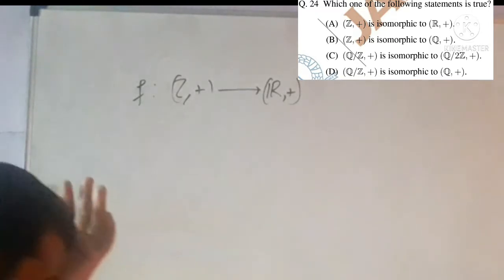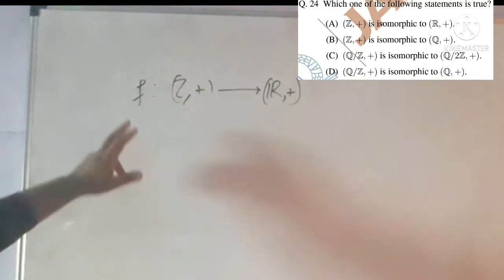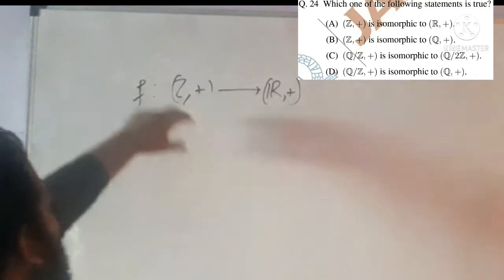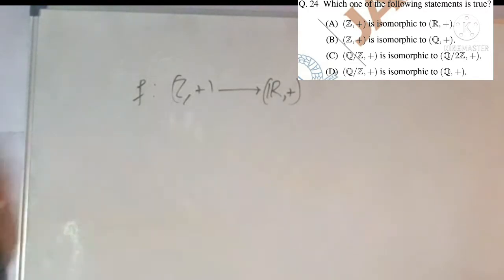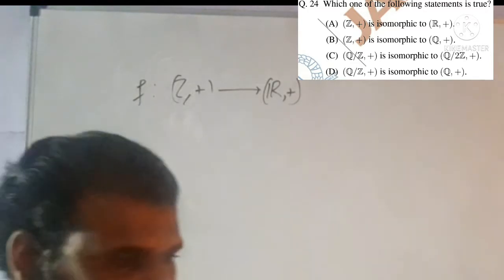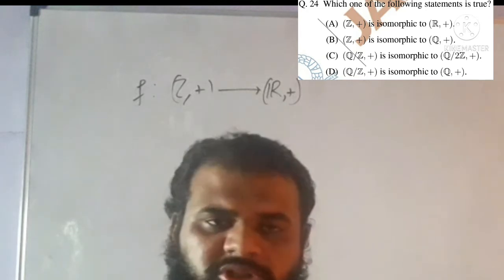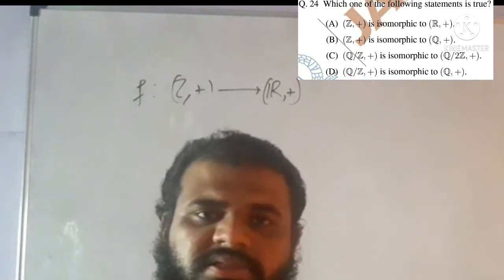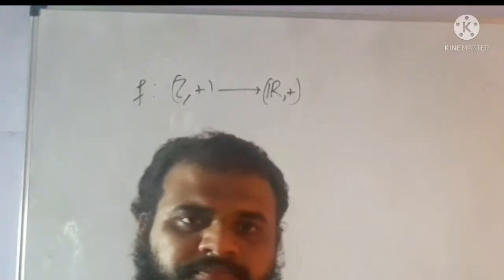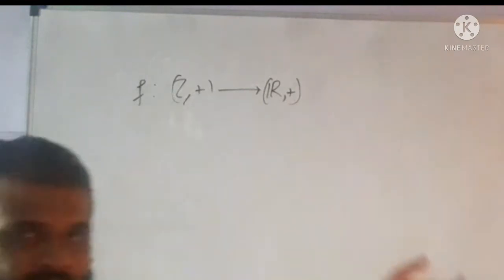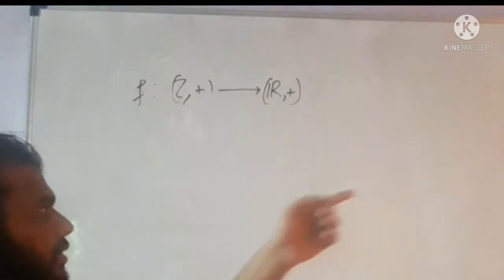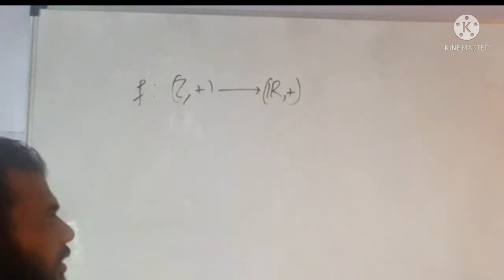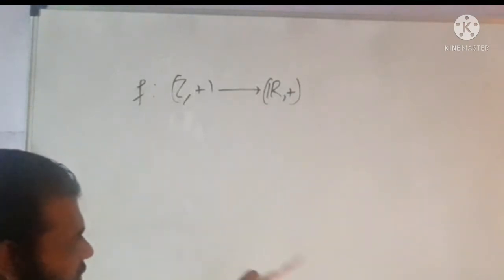So this option first says that f from Z plus to R plus is an isomorphism, but I give you a one-line logic. Since you know the theorem, and this theorem says that the homomorphic image of a cyclic group is cyclic.